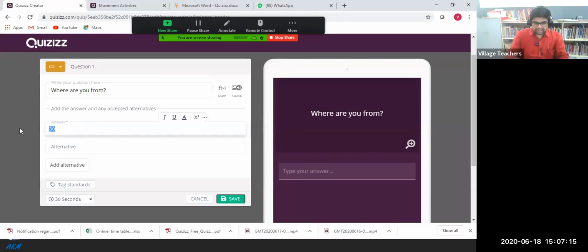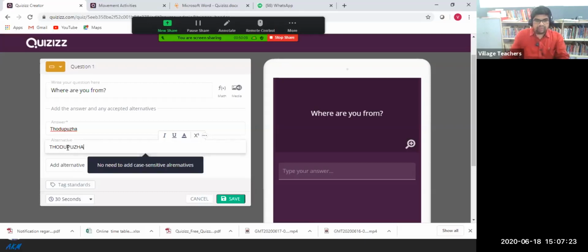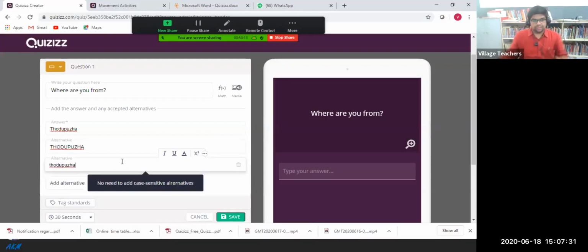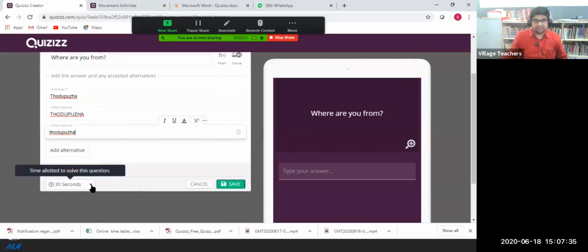So I can write the answer like Thodupuzha. And as an alternate answer I can write it in full caps, THODUPUZHA. And I can add one more alternative like this. These are the 3 possibilities. So I can give the answer like this. If you want to add seconds, you can just change the seconds. By default it is 30 seconds, and click on the save button.